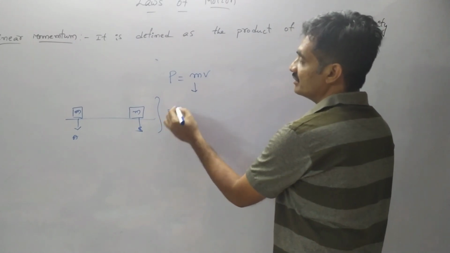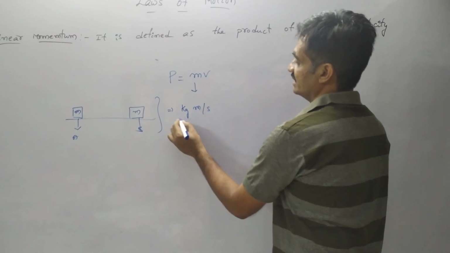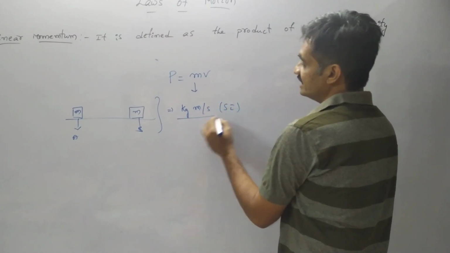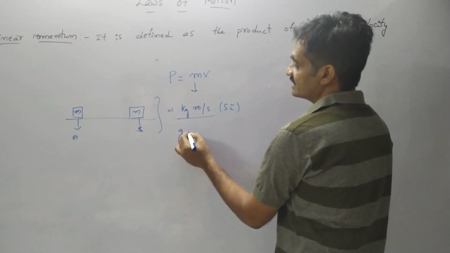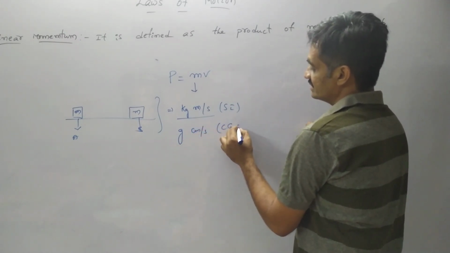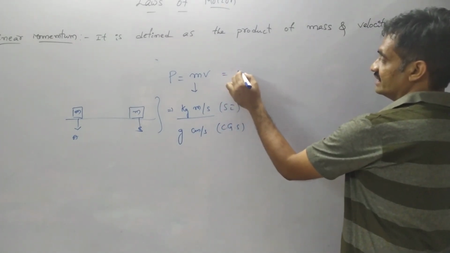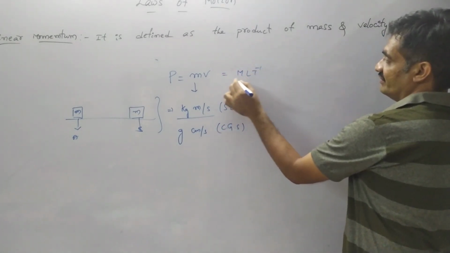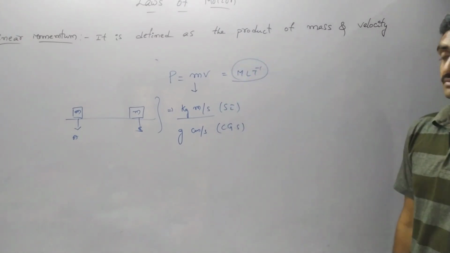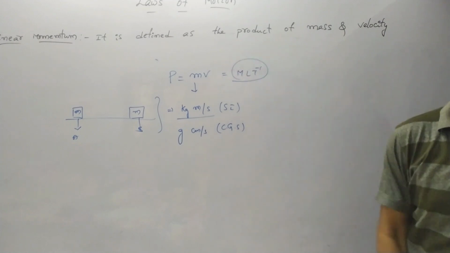The unit for momentum is kg meter per second in the SI system, whereas in the CGS system it is gram centimeter per second, whereas the dimensional formula is M L T to the power of minus 1. So this represents the dimensional formula for linear momentum.